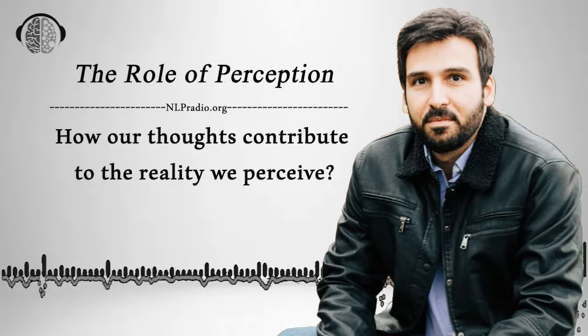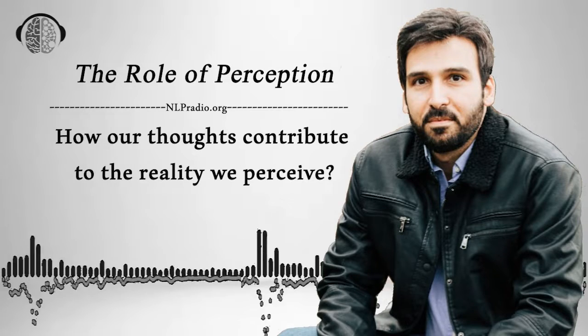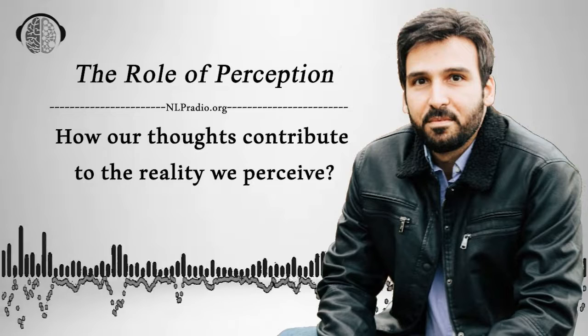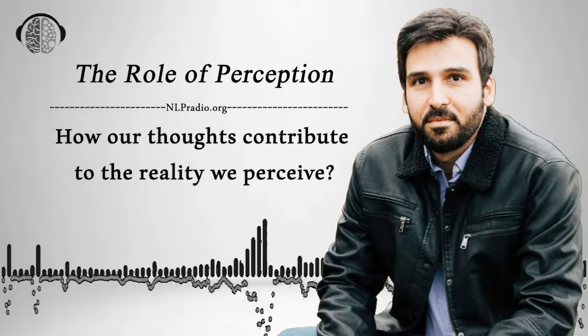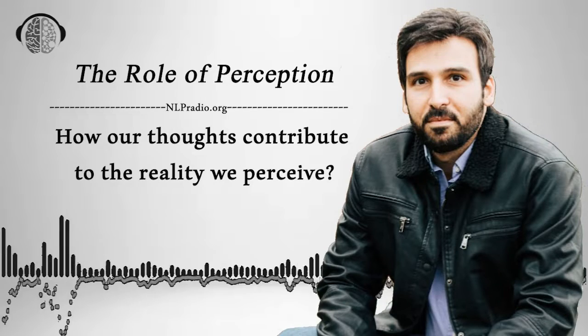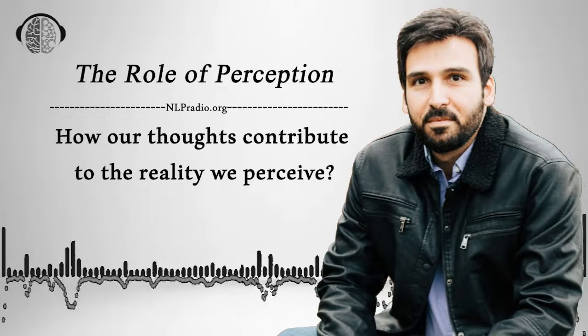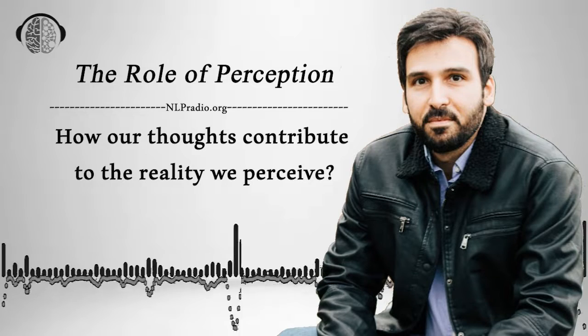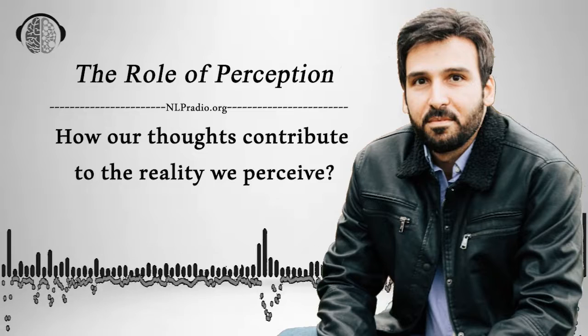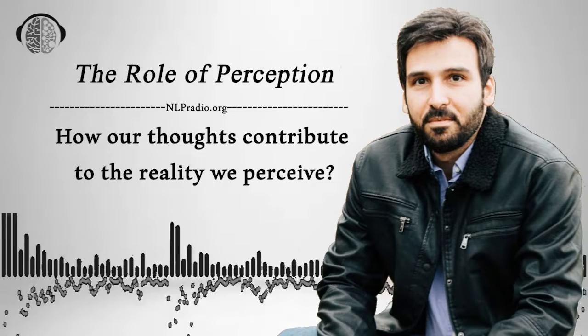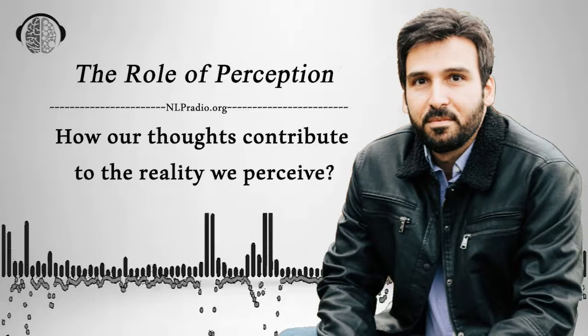Biases also arise from our thoughts and interpretations. Cognitive biases are mental shortcuts or patterns of thinking that can lead to errors in judgment or decision-making. These biases can be influenced by our past experiences, cultural background, and social conditioning. They can impact how we perceive and interpret information, often leading to skewed or distorted judgments.